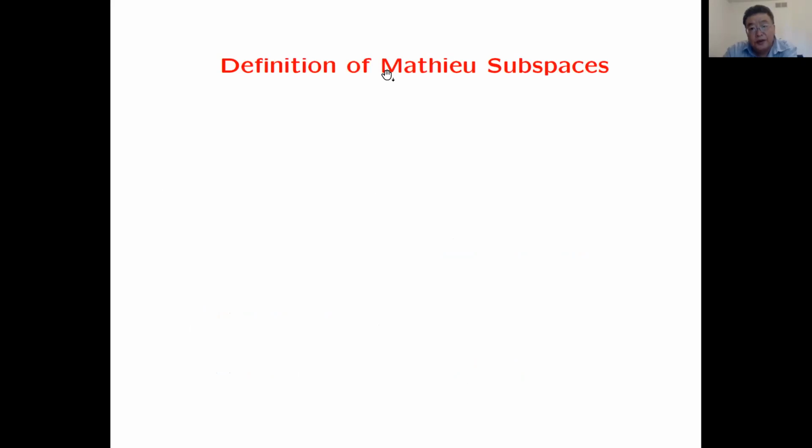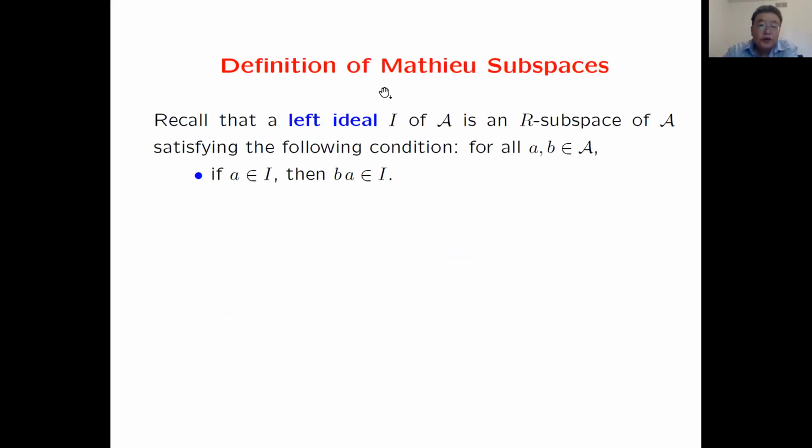All right, let's start with the definition. First, let's recall the definition of left ideals of any algebra A. A left ideal I of A is an R-subspace or R-submodule of A satisfying the following condition: for any a and b in the algebra, if a is in the subspace, then b times a, multiplying an element of the algebra A from the left to a, is still in I. So of course, we all know this. It's the basic fundamental definition.